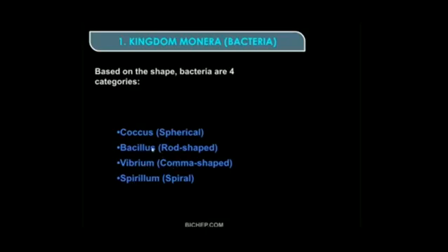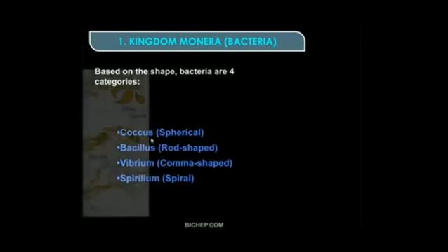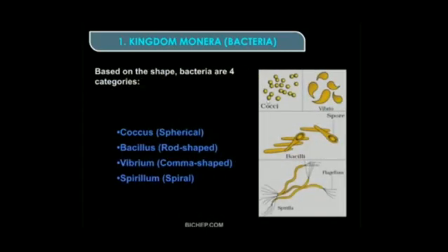Okay, so coccus means you will find the shape of bacteria is spherical. You can see a rounded shape or spherical shape. These are called the coccus. Coccus is a singular word and cocci is the plural word. So coccus, that is spherical shape. The second one is Bacillus. Bacillus, you will find which shape? Rod shaped bacteria. So here you can see bacilli, that is the rod shaped bacteria.